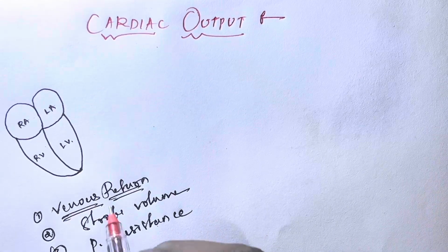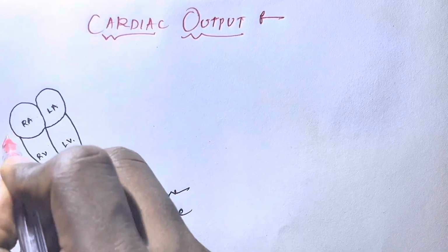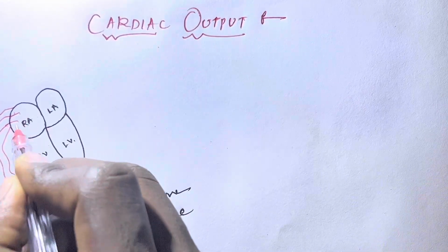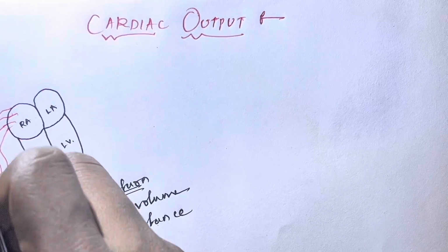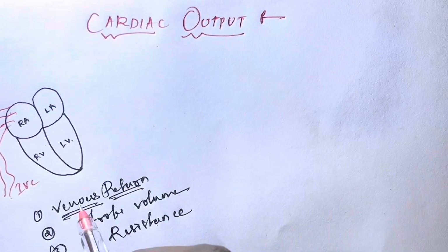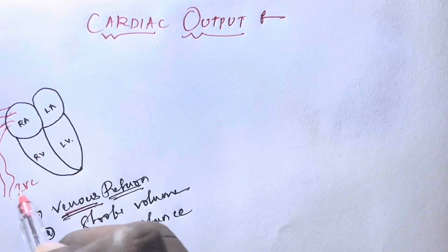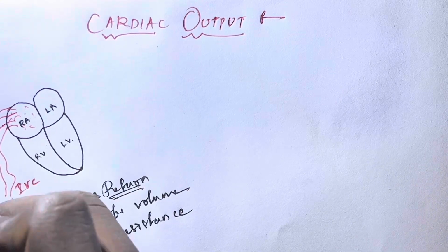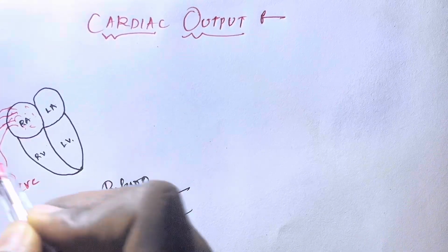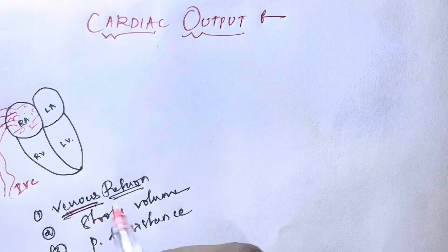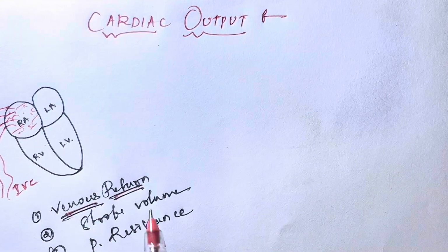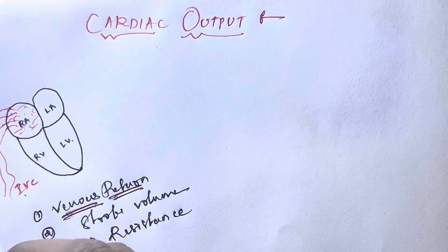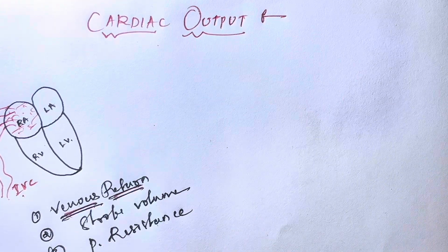Venous return means the amount of blood which has reached the right atrium from the inferior vena cava and superior vena cava. Now listen: the amount of blood which has reached or filled the right atrium from the inferior vena cava and superior vena cava, that is called the venous return. I hope you are clear on this venous return.